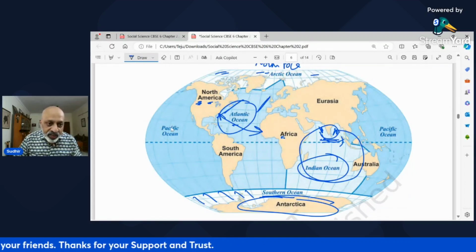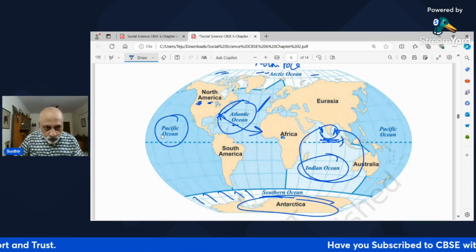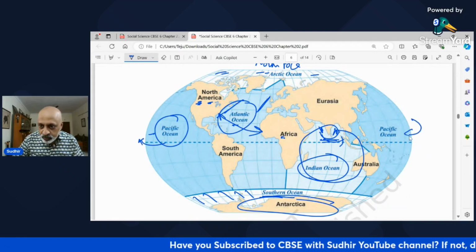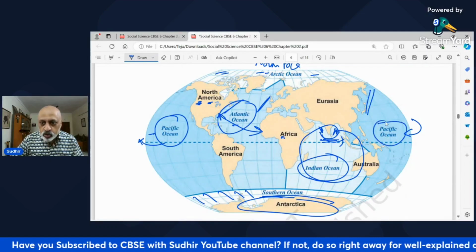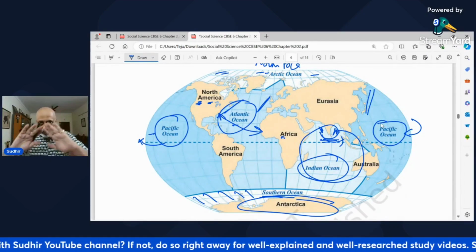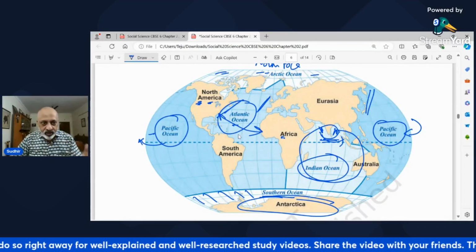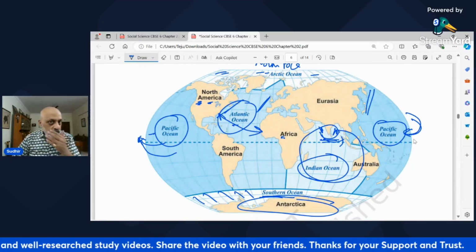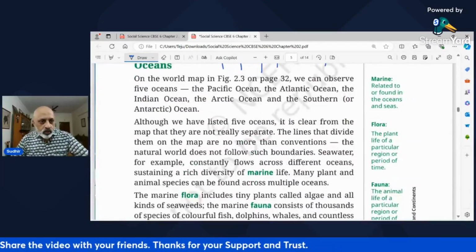अमेरिका के लेफ्ट हैंड साइड पे this is the Pacific Ocean, which is the largest ocean. So Pacific Ocean यहां पर भी है, और यहां से इस तरफ जाके इस तरफ से जब आएगा, that is यहां पे जापान वगैरह रहेगा. So this is also Pacific Ocean. So this and this is the same thing, right? ये उस ग्लोब के उस तरफ है, because ये तो हमने फ्लैट करके देखा ना, तो ये portion goes into that side and it comes from this side. So Pacific Ocean is the largest one. So ये 5 हो गए.